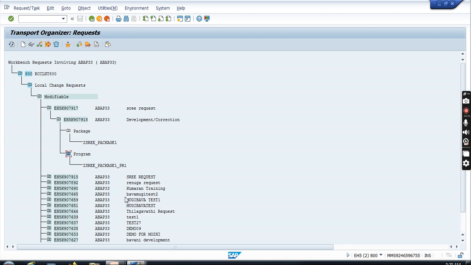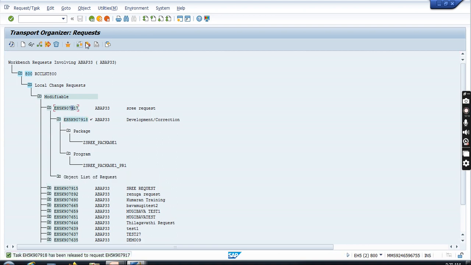So now I am going to release. I want to release the request. What is the procedure? First, you have to check that all the programs must be activated. Then you release the task. Then you release the request. Suppose I try to release the request directly. I check it here. It throws a warning: reference task is not yet released. First, you have to release the task. Then you release the request.